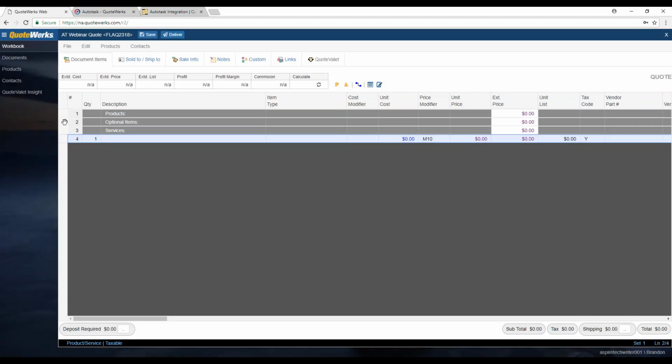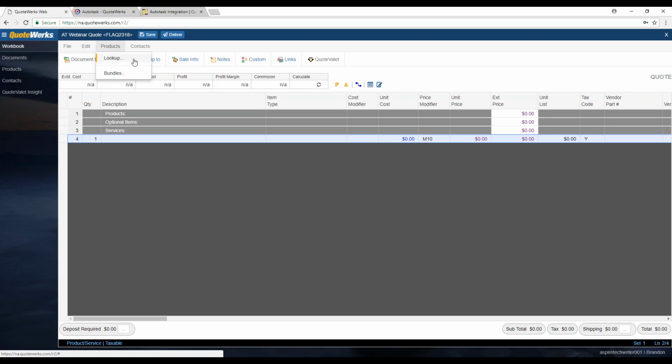And just like in QuoteWerks Desktop, you simply need to right click to access your edit menu, or you can go up to the edit menu at the top. Either one is going to work the exact same way. You'll see my autosave is working in the background as I'm making changes to the document. So adding items to the document can be very easy.